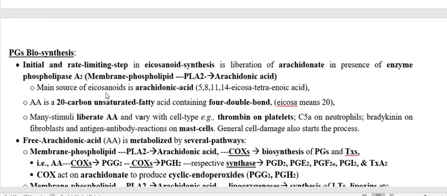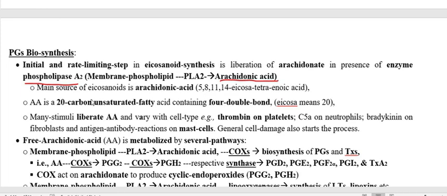So that we already discussed, when there is inflammation, when there is tissue damage, when there is a venom, these all are going to stimulate the cell lipid, that is the phospholipid, and activation of enzyme phospholipase A2 to produce the main component arachidonic acid, AA.